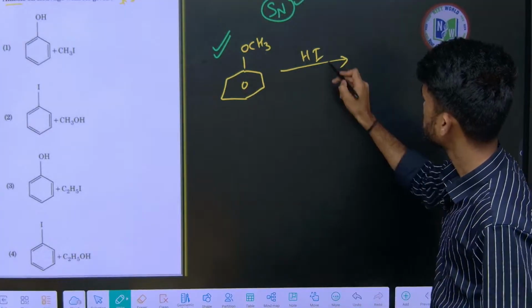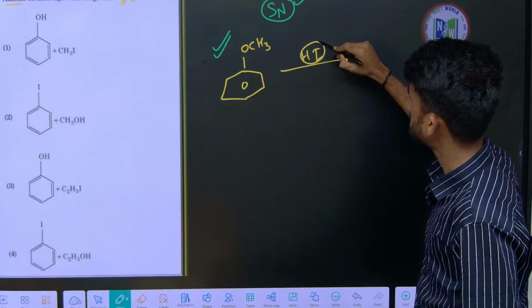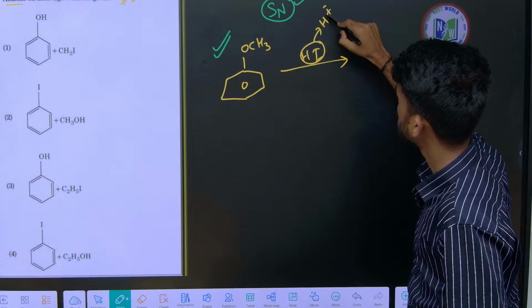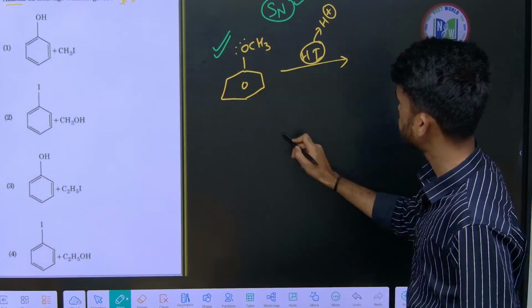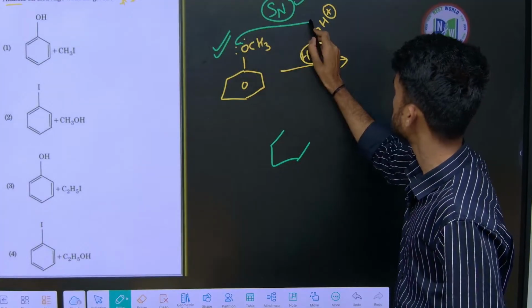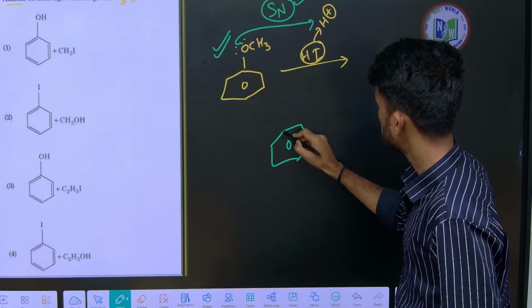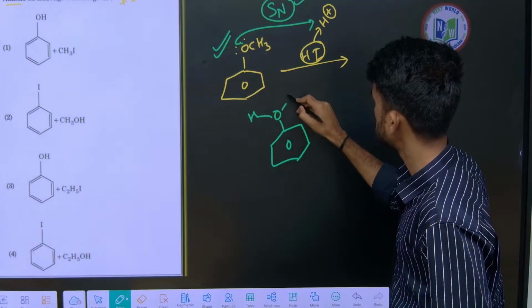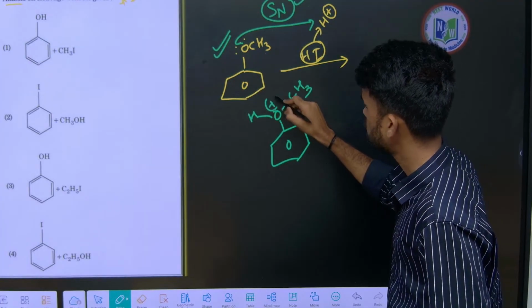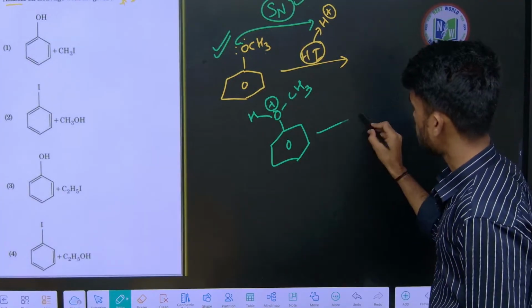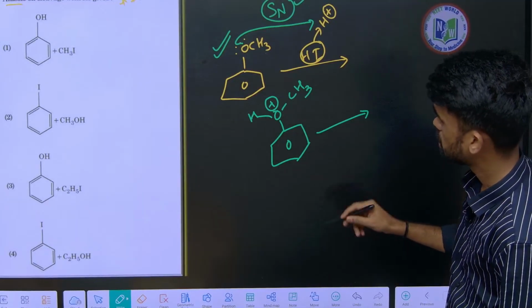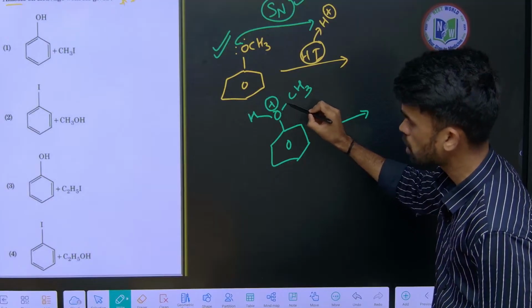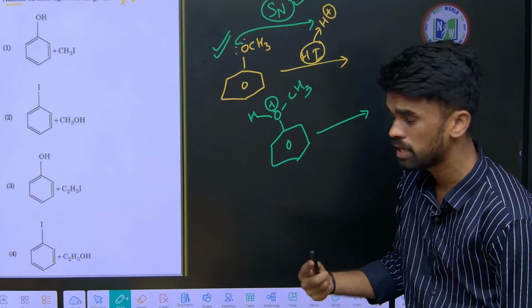Okay. See here we have HI now. This HI is an acid, it liberates H plus. This H plus is taken by the lone pair electrons of the oxygen. Therefore it forms what? If the lone pair takes this H plus, it forms O(H)CH3 like this, right? Now this is an oxygen with a positive charge. Now we need to break the oxygen carbon bond here.